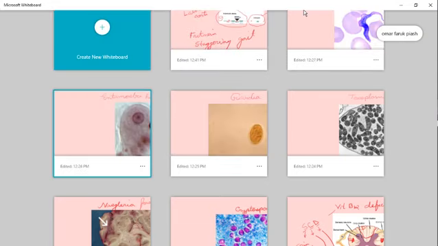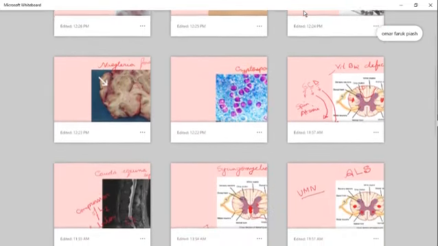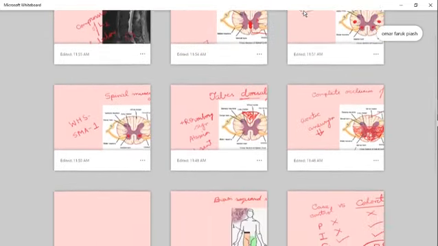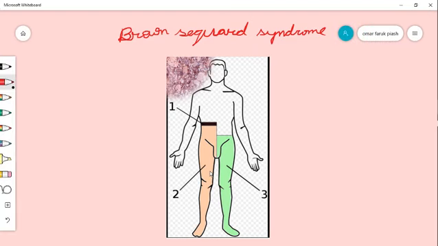Now I would like to discuss the Brown-Sequard syndrome, the great Brown-Sequard syndrome. It is most important for any exam, exam like MBBS or any higher postgraduate exam. What happens in Brown-Sequard syndrome?